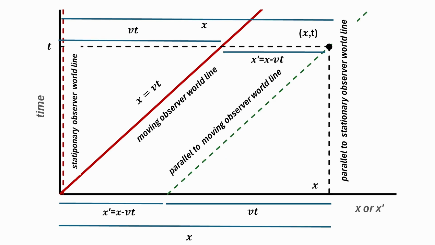A line parallel to the moving observer world line, passing through the event, intercepts the x-axis at the coordinate x prime, corresponding to the position of the event as perceived by the traveling observer in his x prime t frame of reference. Another way of expressing this is that the horizontal distance between an event at position x and time t, and the traveling observer position in his world line at the same time t, is equal to the distance x prime the observer perceives the event as happening at.